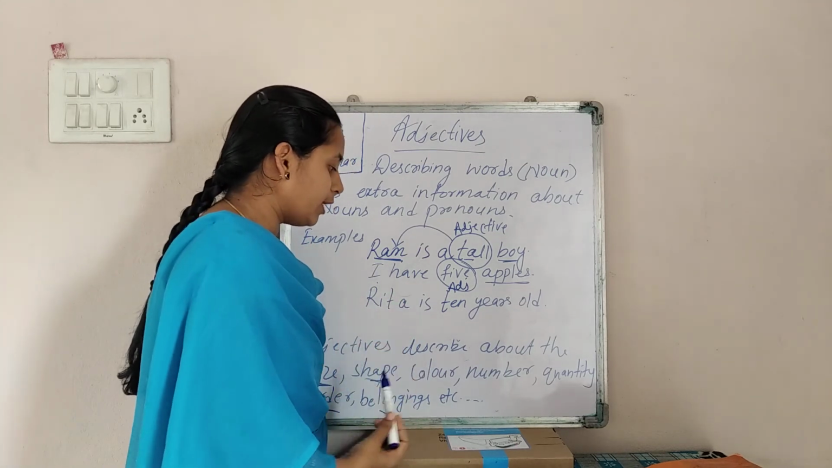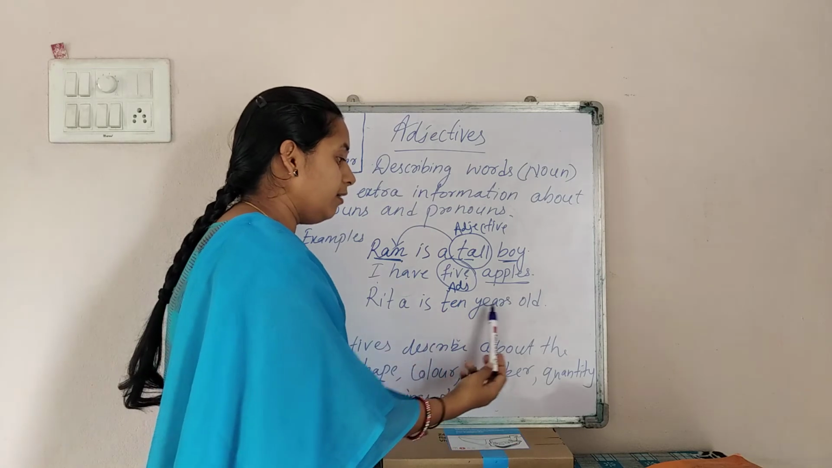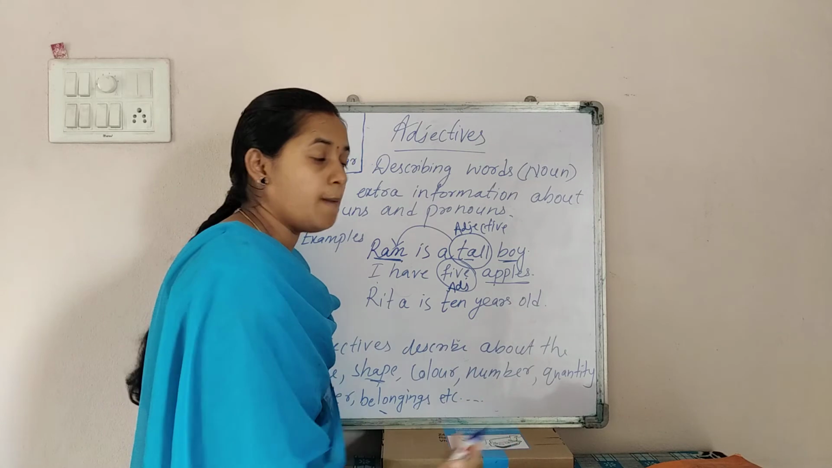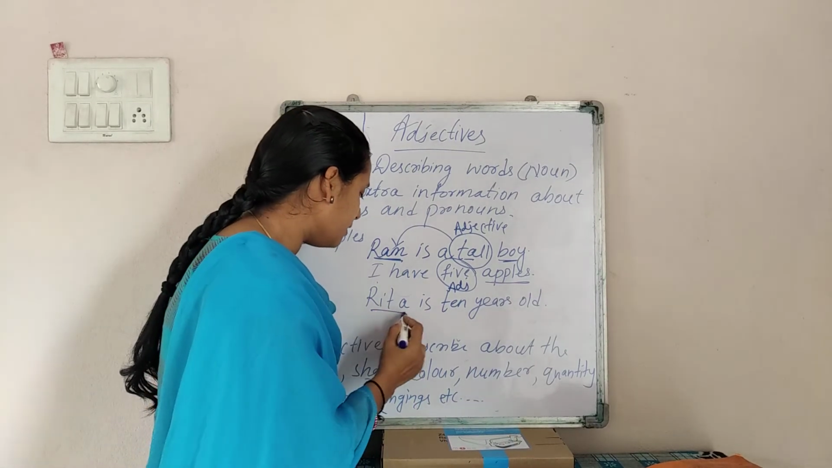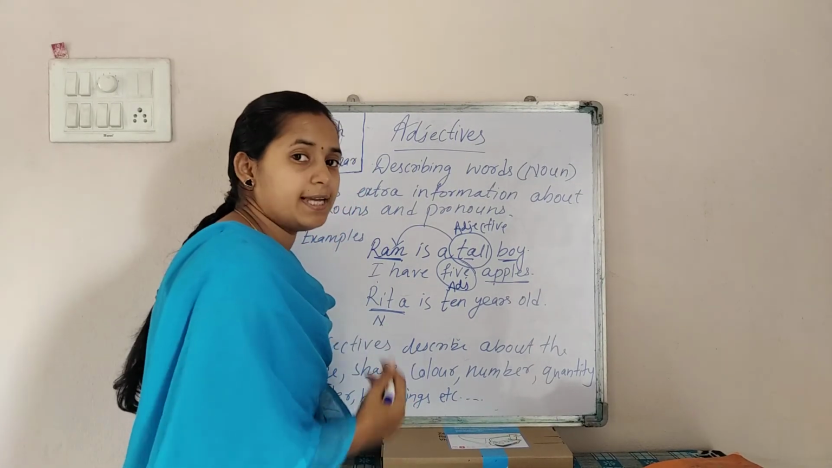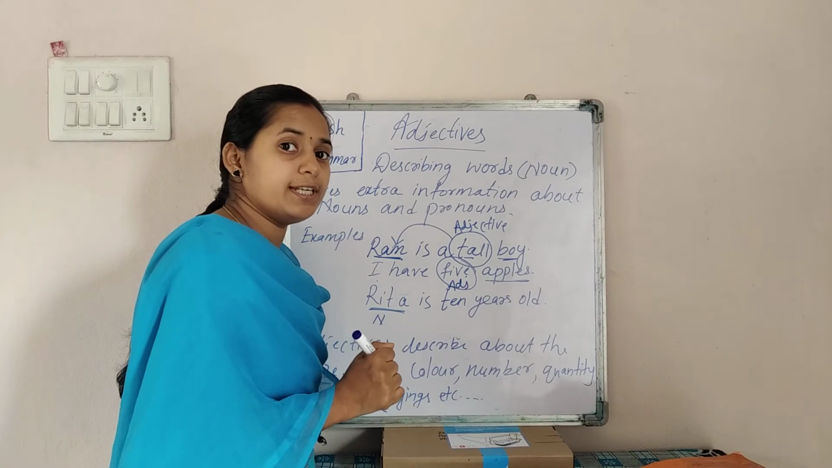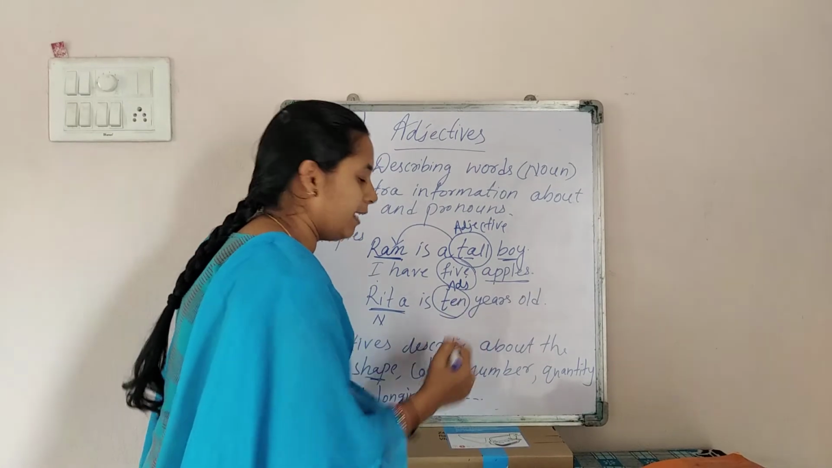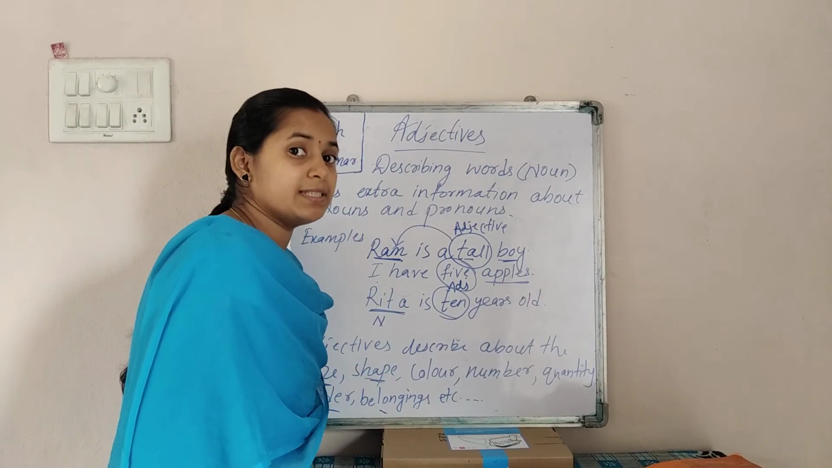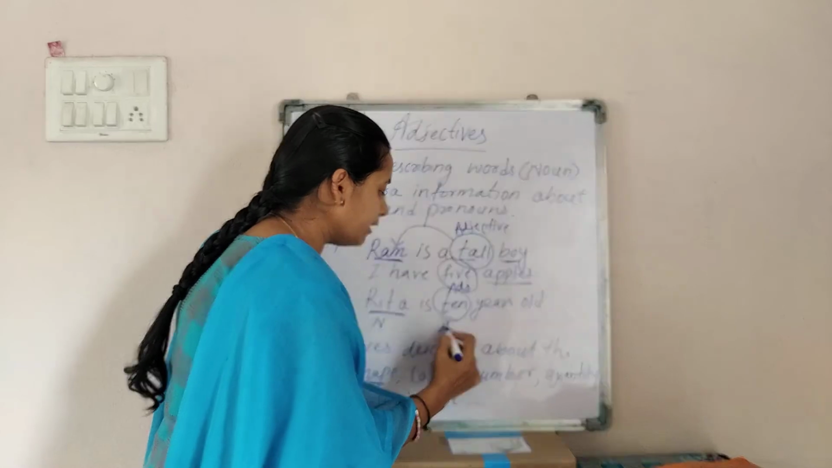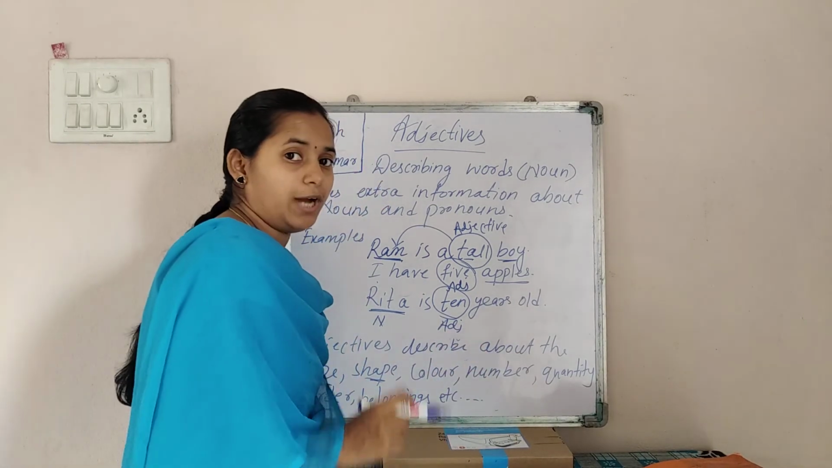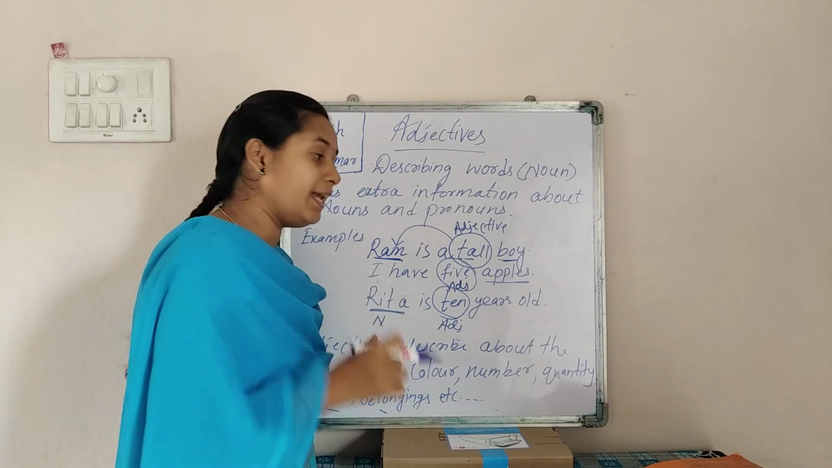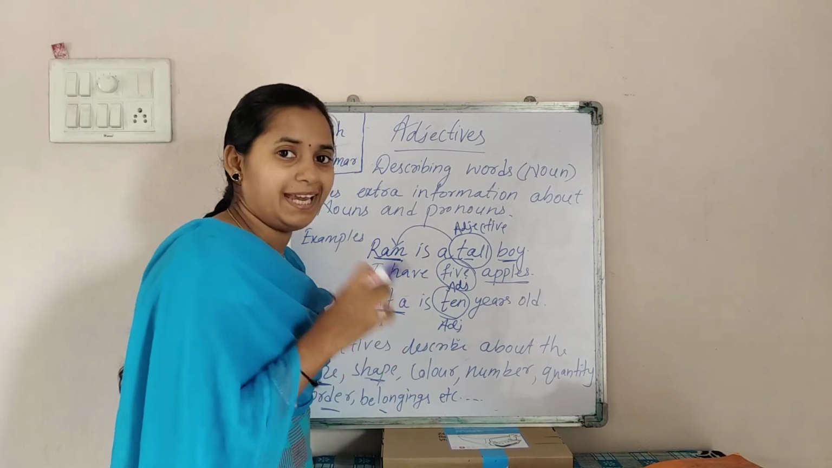Okay. So let's see here. In the third example you can see here, Rita is 10 years old. So Rita is 10 years old. Here you can see that Rita is your what? Noun, or you can say this is a proper noun. So which word is describing Rita? Yes, the word 10 years. 10. Okay kids, that means what? So 10 is the adjective, right? So an adjective can be a size, a shape, a number and can also be an age.